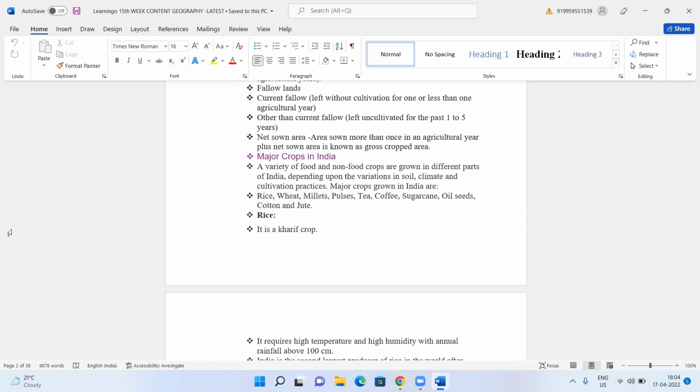But there is also a third crop season which is called Zayat. But the problem with Zayat is that the Zayat season is possible wherever water is possible, because it starts in the month of March, continues till the month of June. So as we know, March is a summer season in India. March to June is a peak summer for India.